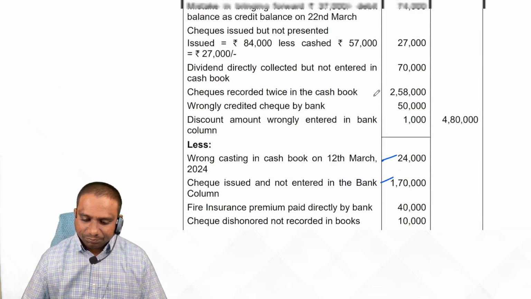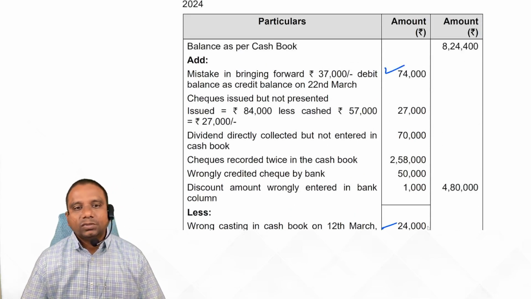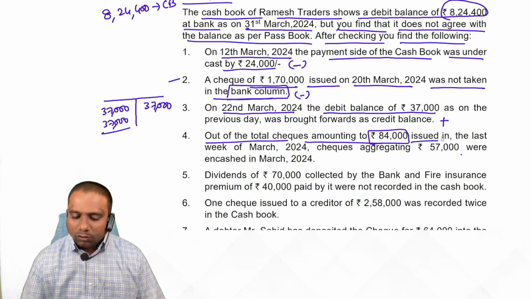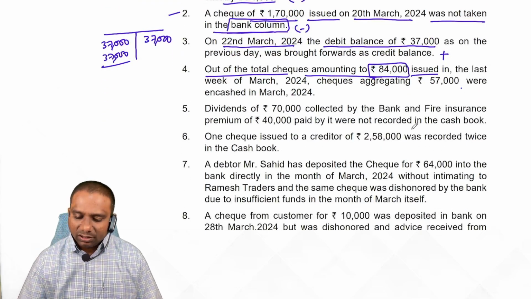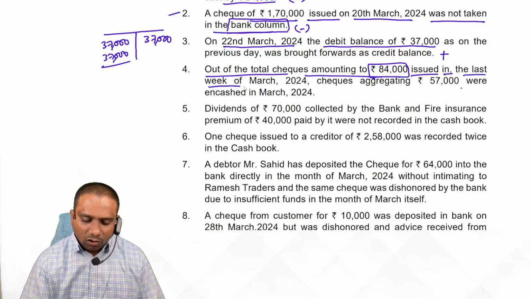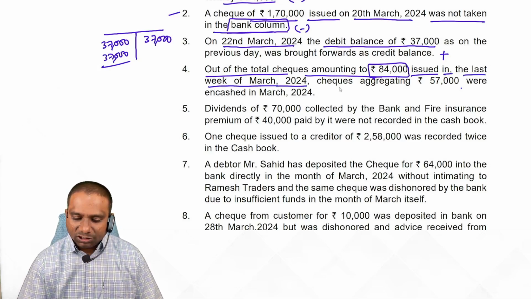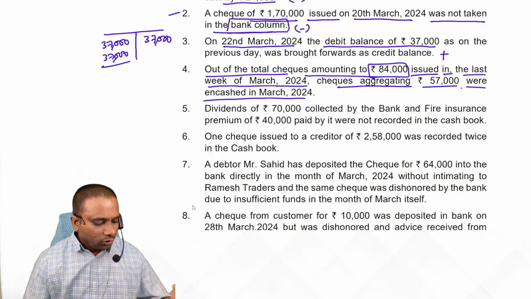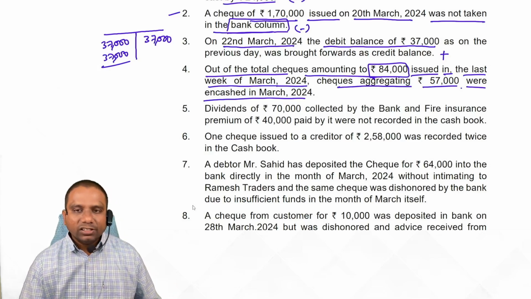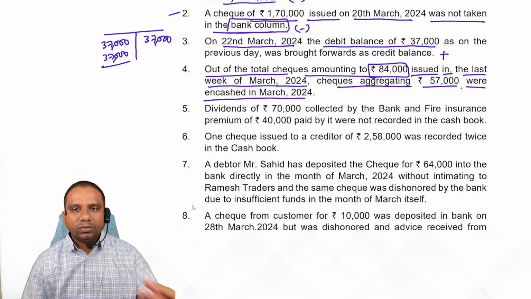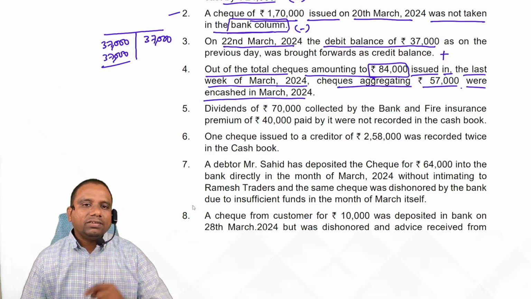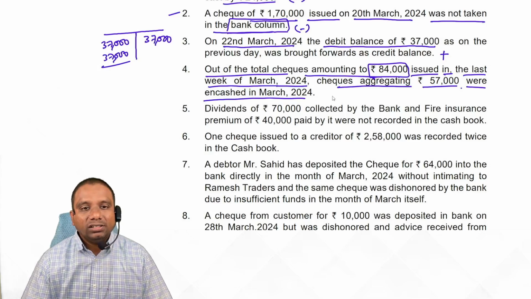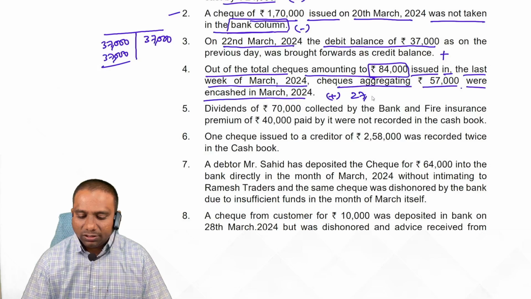74,000. Next one. Out of the total checks amounting to 84,000 issued, we have issued the checks, so cash book balance decreases. In the last week of March 2024, checks aggregating 57,000 were encashed. Means total we issued 84,000, but only 57,000 were encashed. Encashed means check presented and cash taken. 27,000 worth of checks not encashed means cash book balance decreases but passbook balance is higher, so plus 27,000.